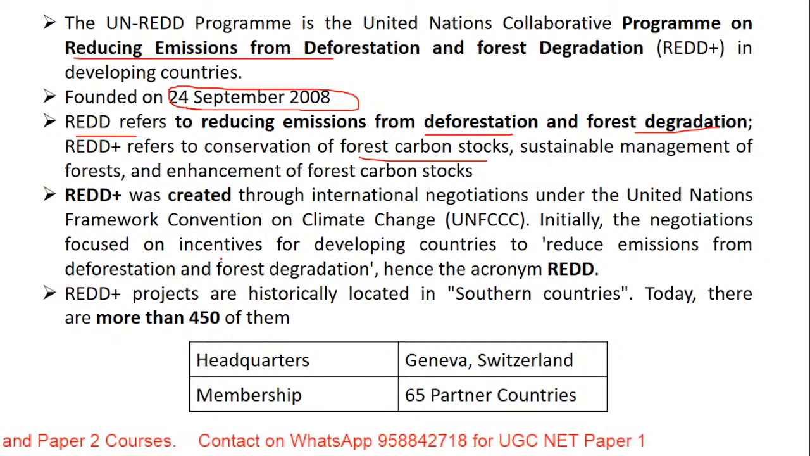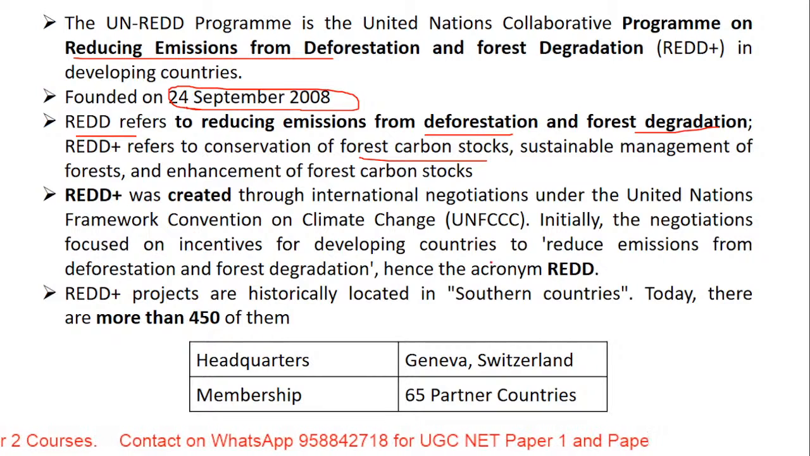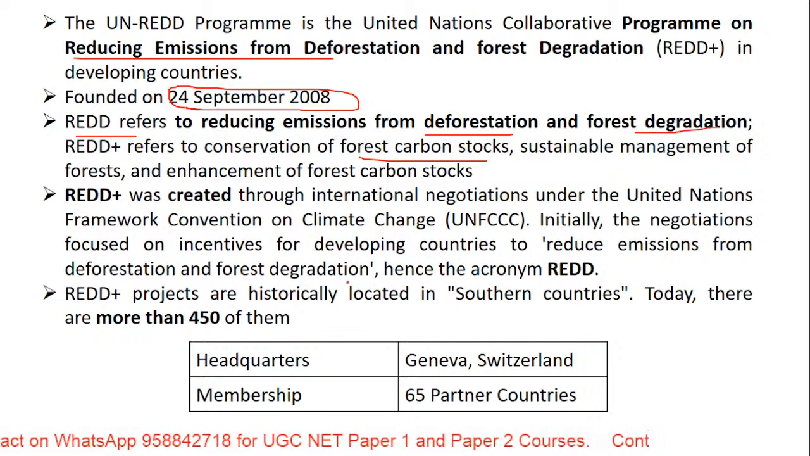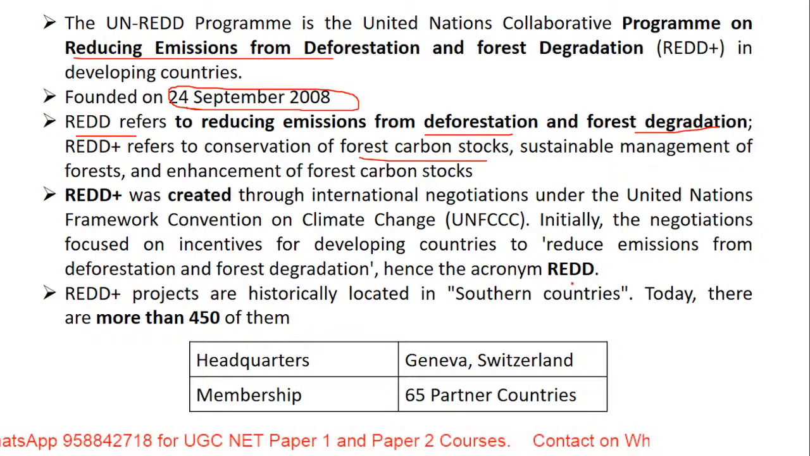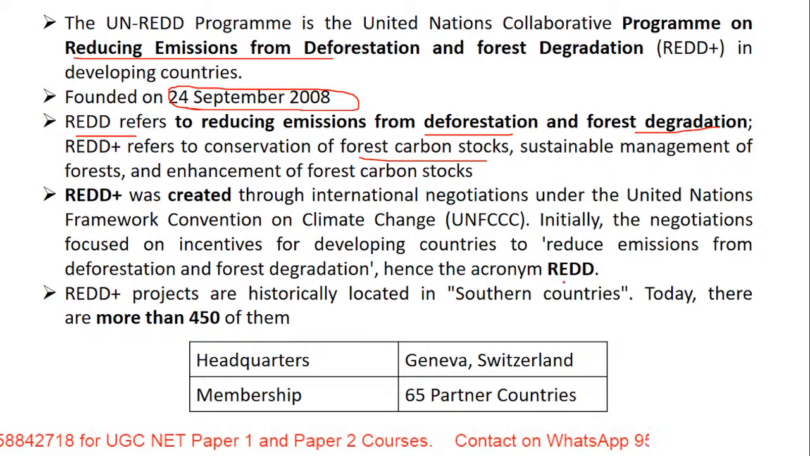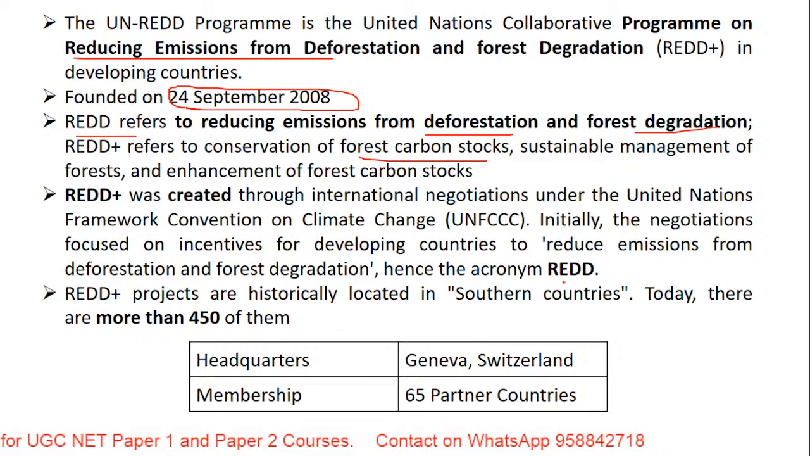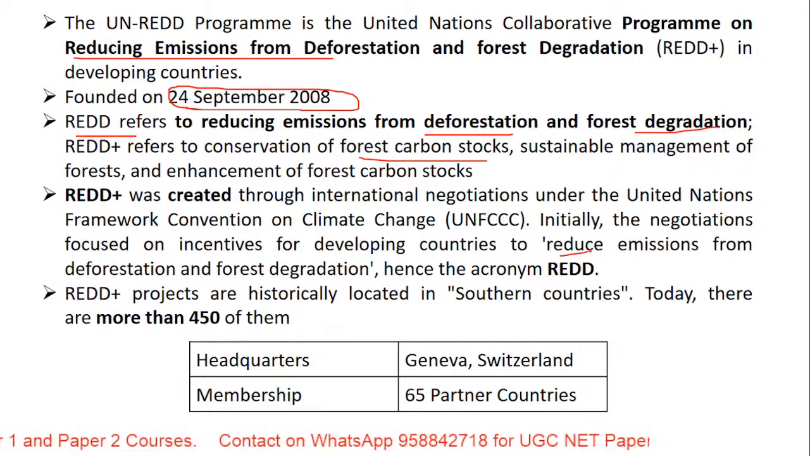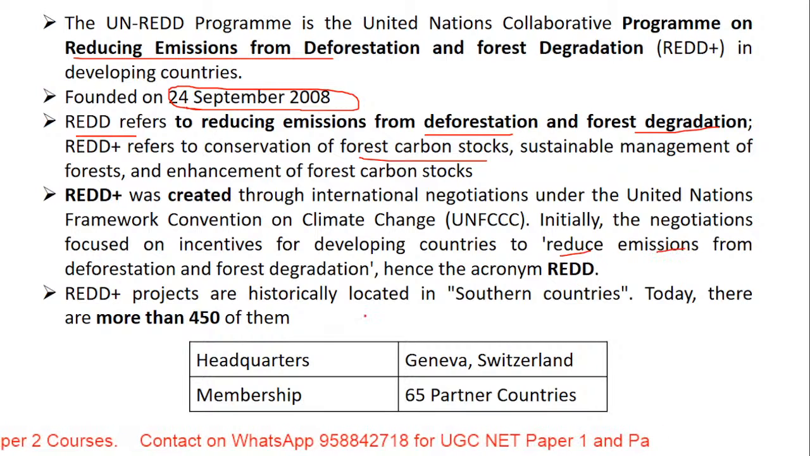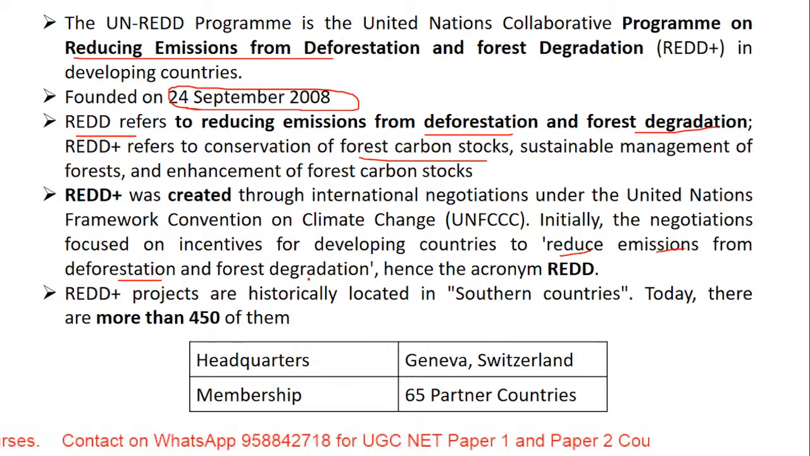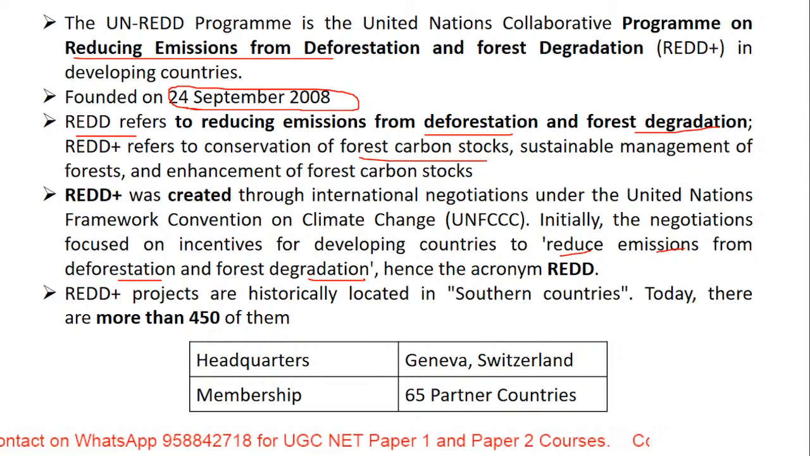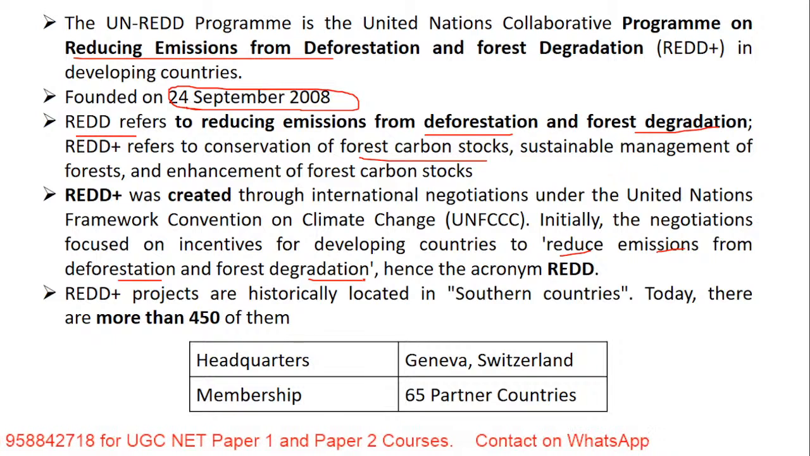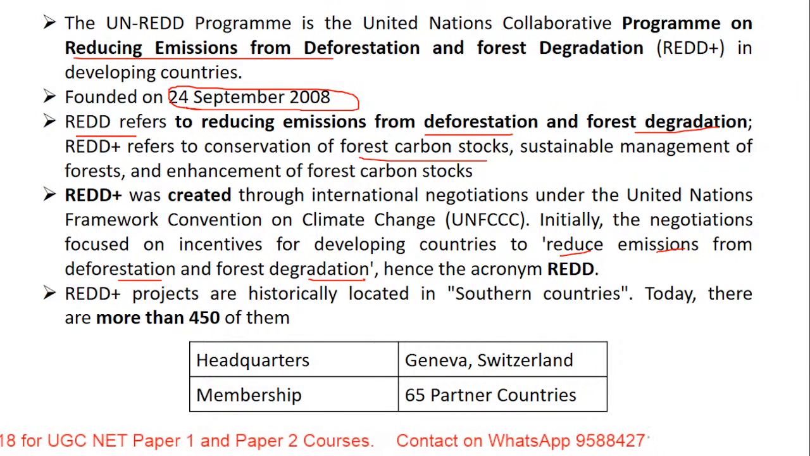Initially, the negotiation focused only on the incentives for developing countries to reduce emissions from deforestation and forest degradation. Hence, we acronym it as what? We acronym it as RED, that is reducing emissions from deforestation and degradation. So R stands for reducing, E stands for emissions, and D stands for one for deforestation and one for degradation.